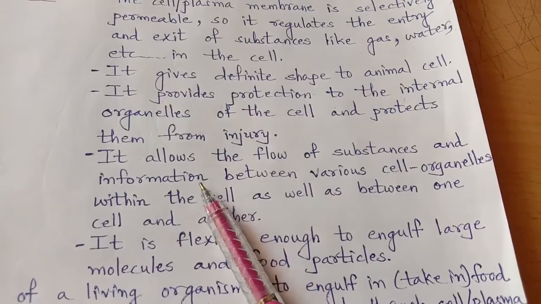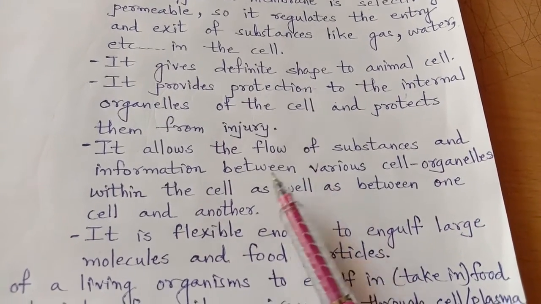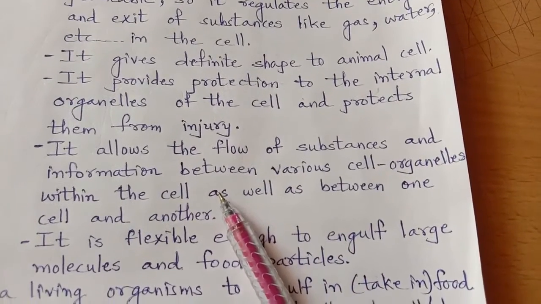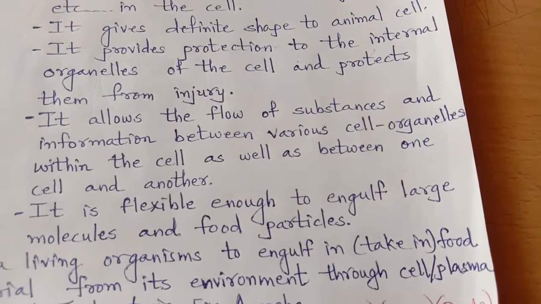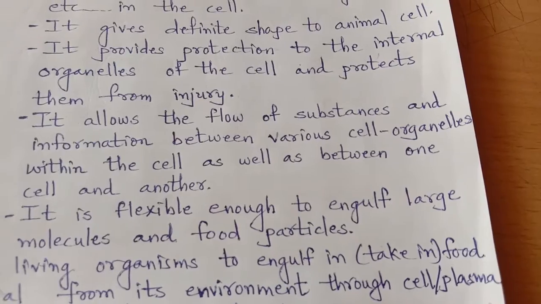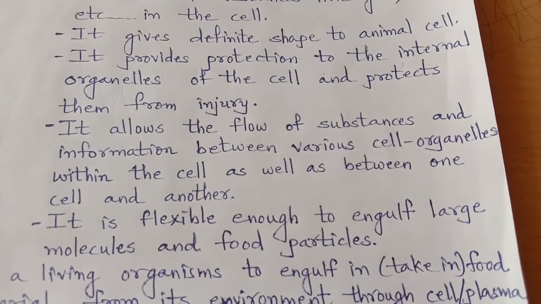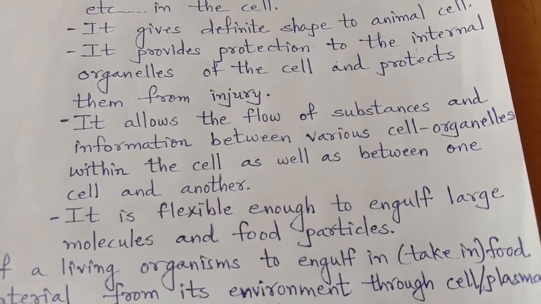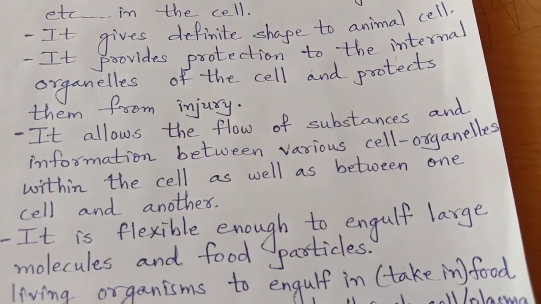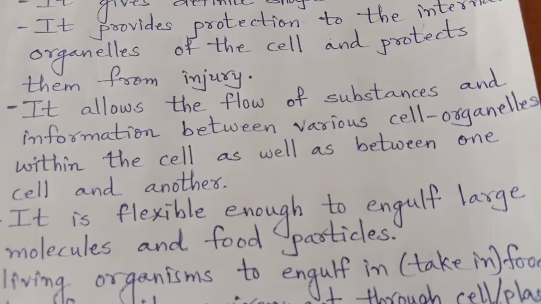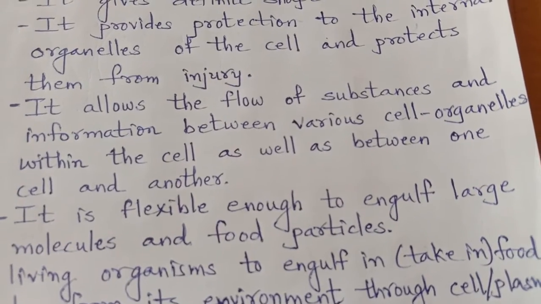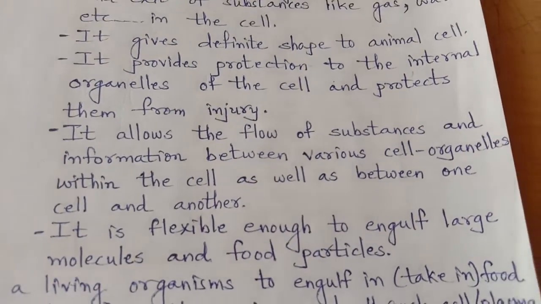The plasma membrane allows the flow of substances and information between various cell organelles within the cell as well as between one cell and another. It's not that it will only regulate the entry and exit from the environment to the cell and from the cell to the environment. It also takes care of the information to be shared between cell organelles as well as between one cell and another cell.